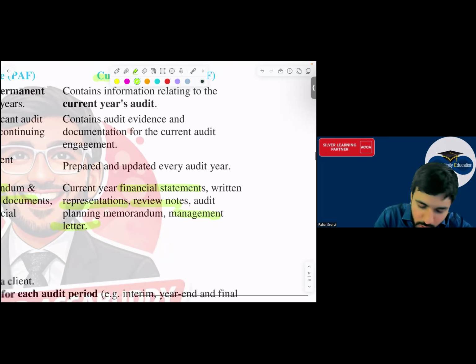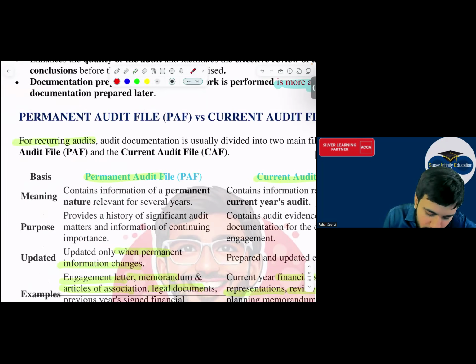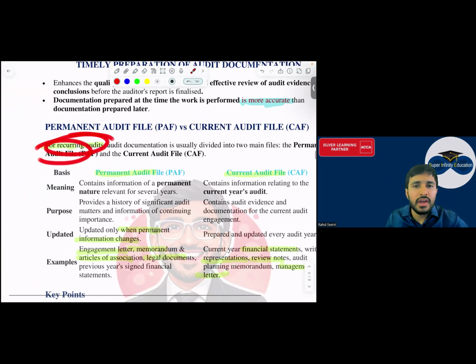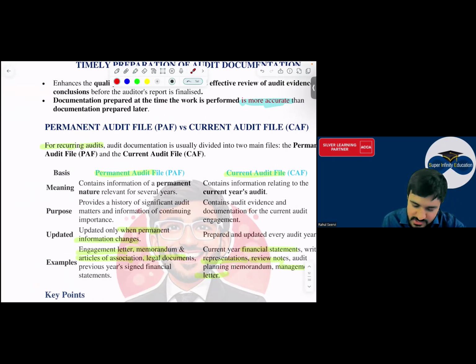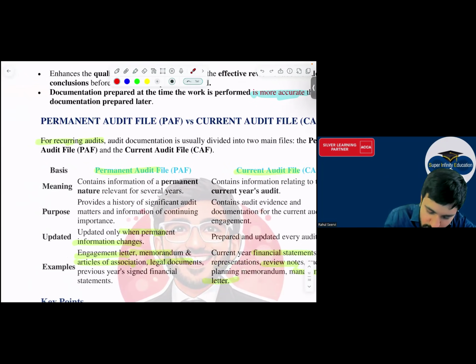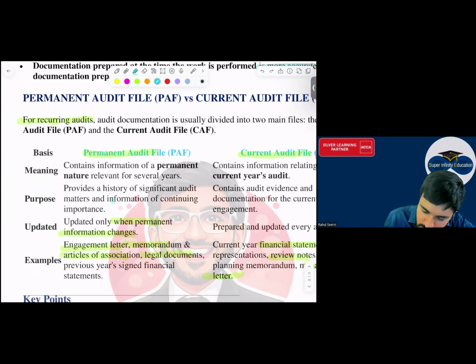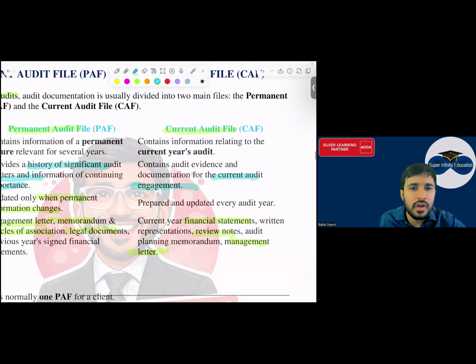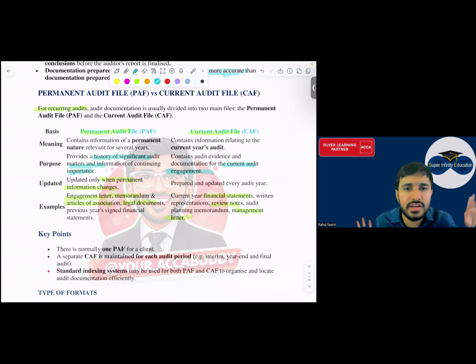And this is only prepared for what? कौन से audit के लिए? This is prepared only for recurring audits, everyone. It is only prepared for what? Recurring audits. Yes, sir. This is based on what, sir? This is based on historic information. So this is based on what? Current information. Permanent audit file, historic, yeah, current, yes, sir.